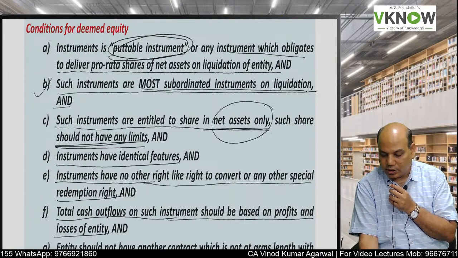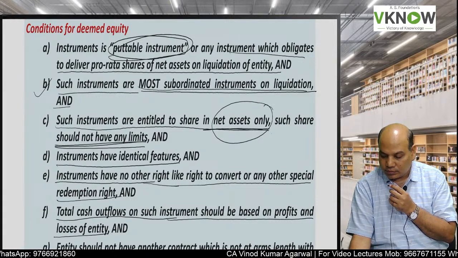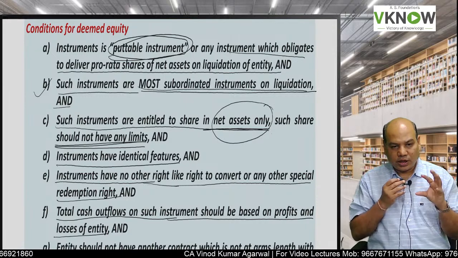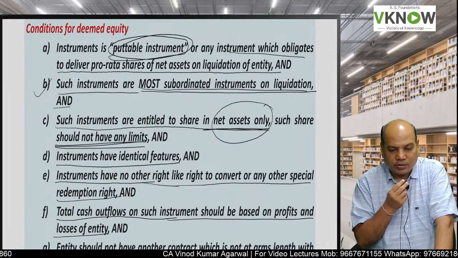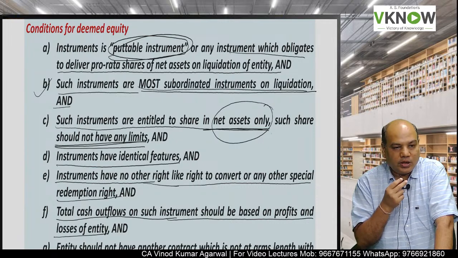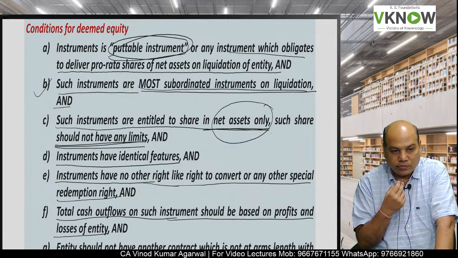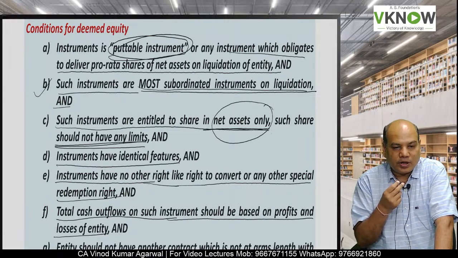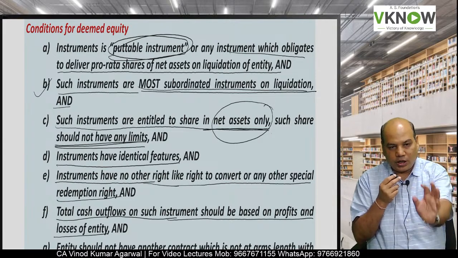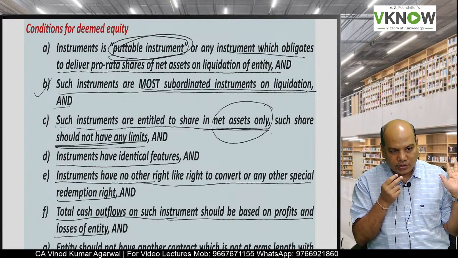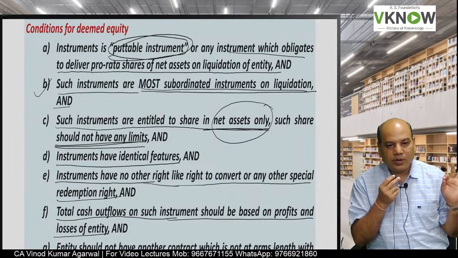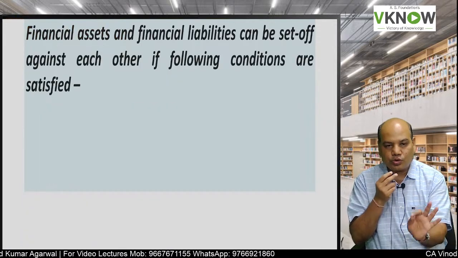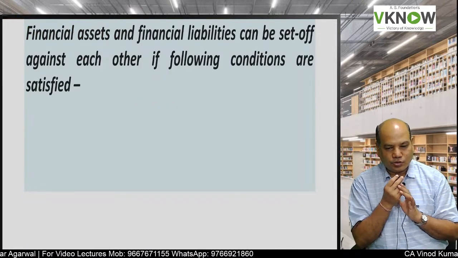And point number G, entity should not have another contract which is not at arm's length with such instrument holder. The last line probably is not appearing on the screen. That means there should not be any other contract with the same holder which is not at arm's length. So that means there should not be the benefit transferred in any other form. If these conditions are present, then the instrument will be treated as deemed equity and will be accounted as equity instrument, not as a debt instrument.